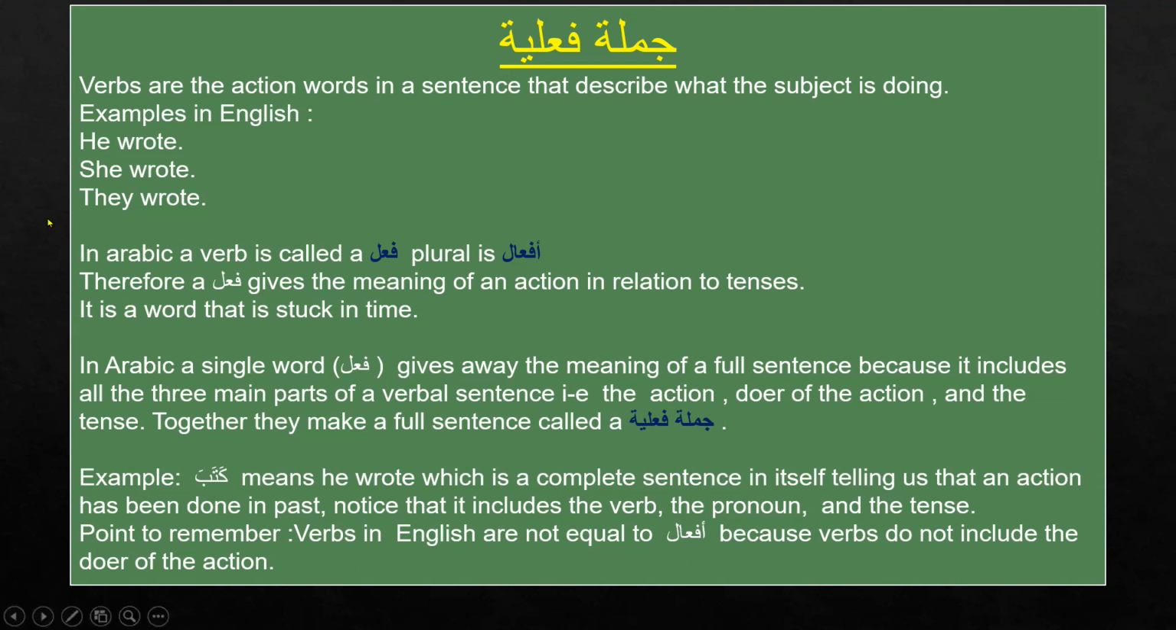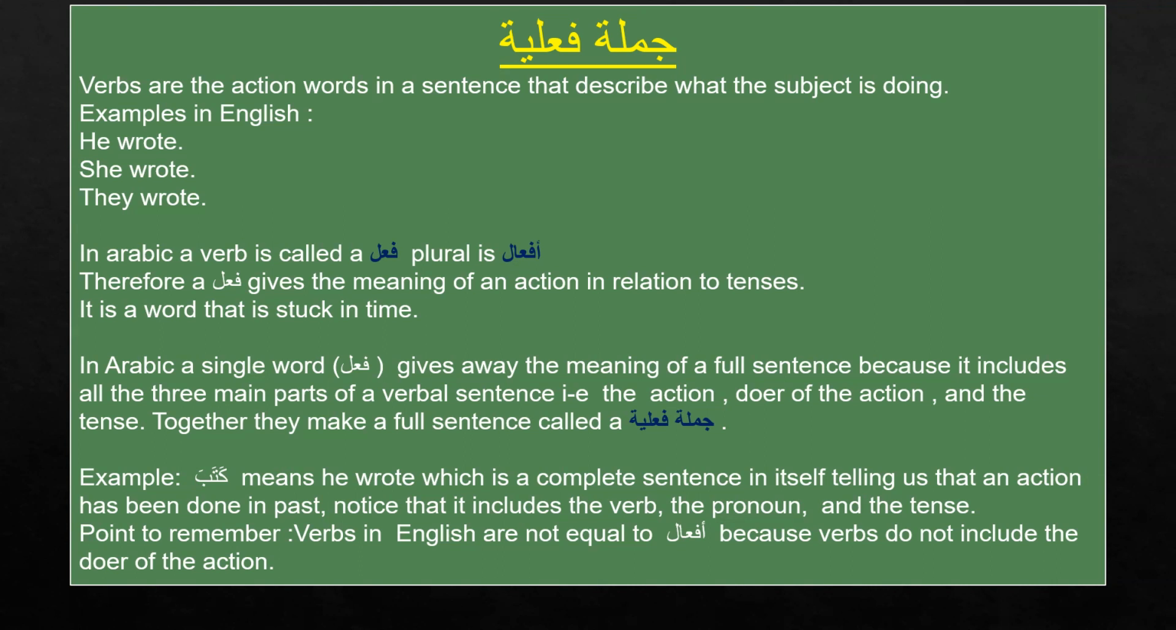So here, these were the examples in English, and please note that in English, when we translate, the subject will come first. In Arabic, as I mentioned, a single word, the fail, gives it away. A fail in Arabic is a single word and it is giving away the full meaning of a full sentence. This is a very unique thing about the Arabic language. In fact, a very beautiful thing.